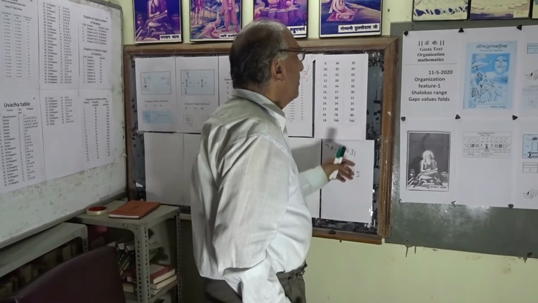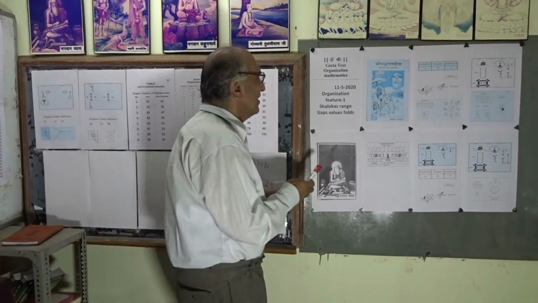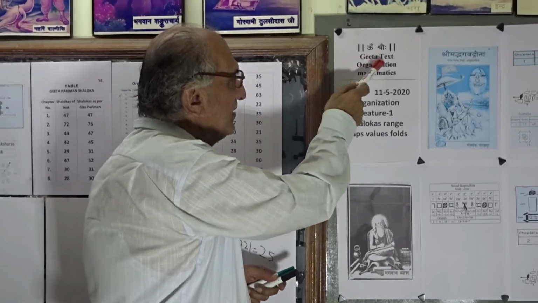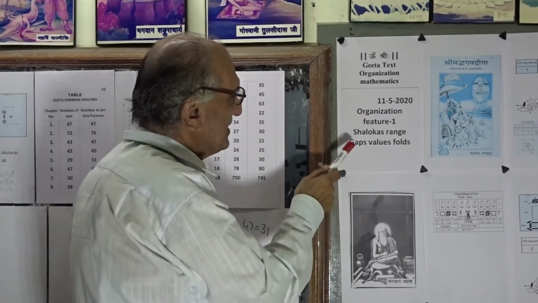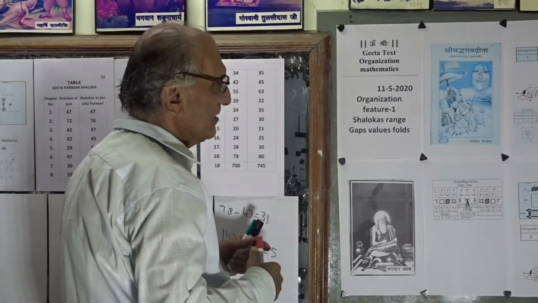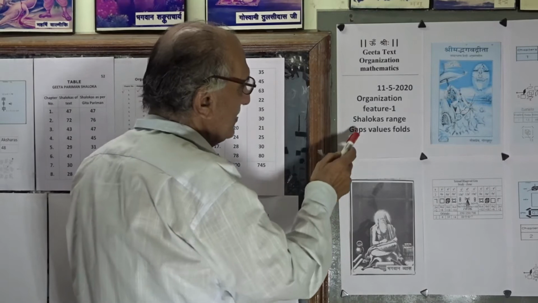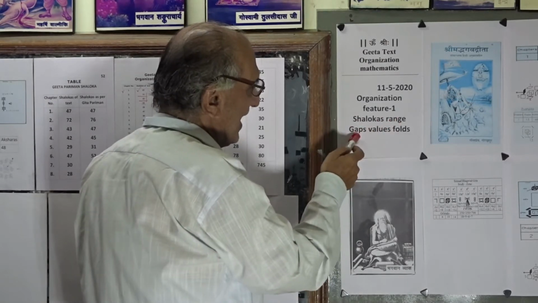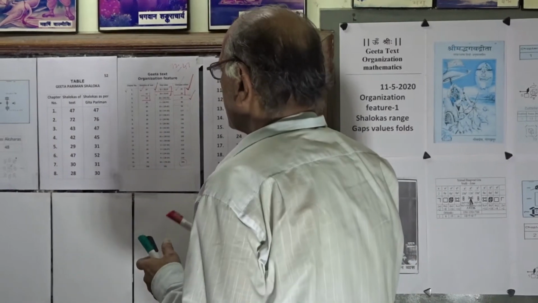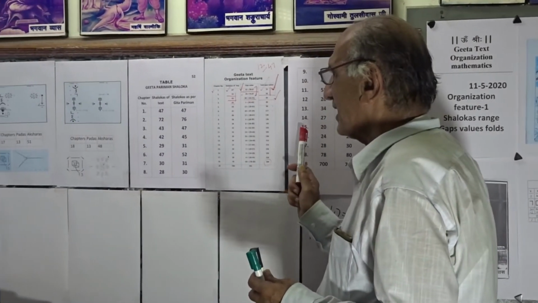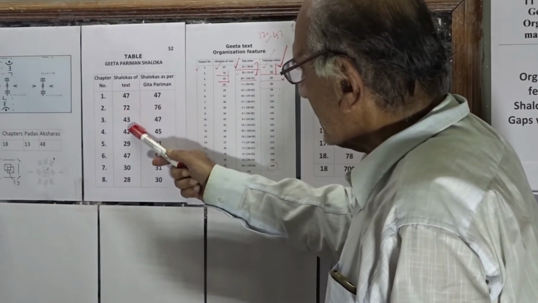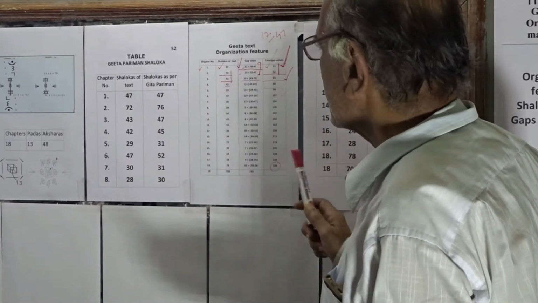Welcome. We are initiating ourselves into the organization mathematics of the Gita text. The first feature we are visiting is the range of shlokas and their gap values. Srimad Bhagavad Gita is a scripture of 18 chapters, and each chapter is composed of shlokas.